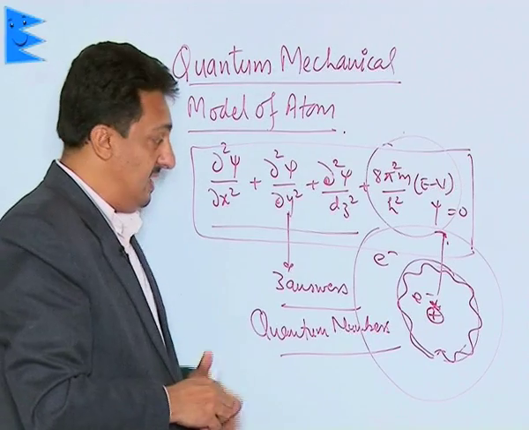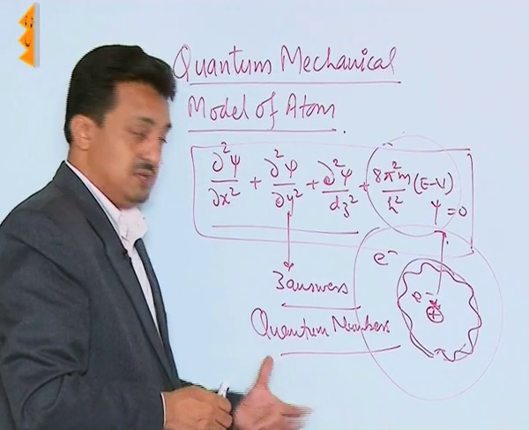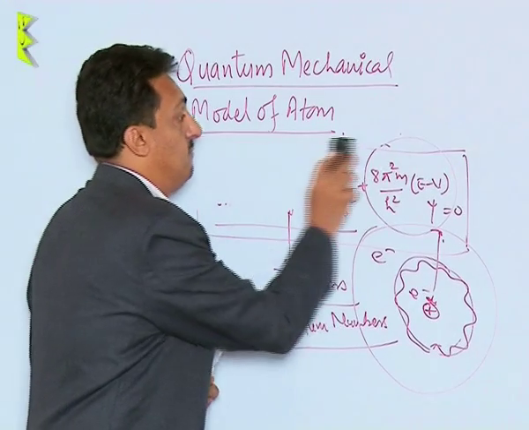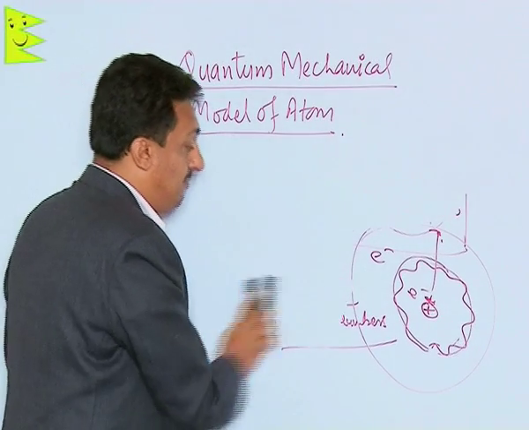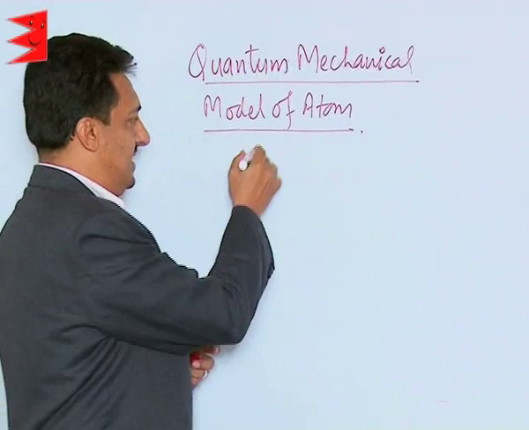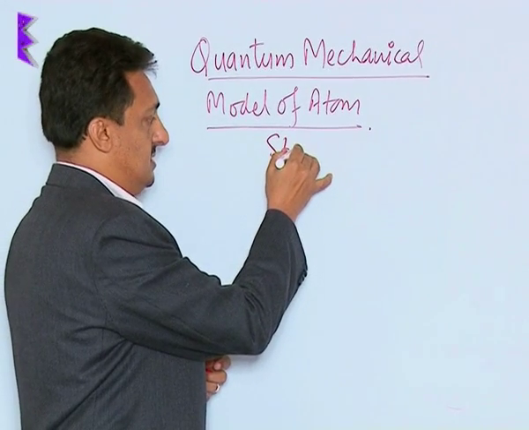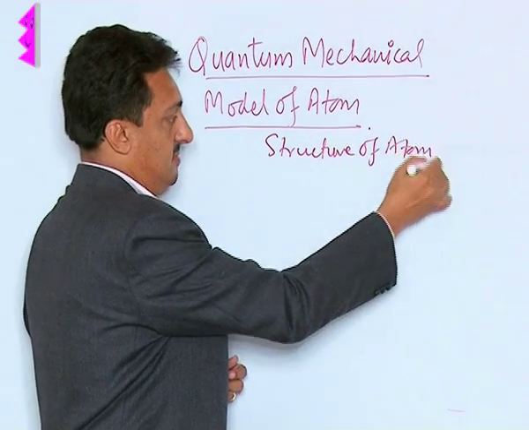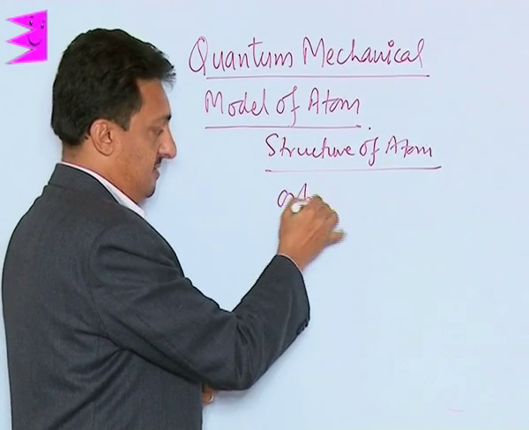And then on solving these quantum numbers, he gave us the concept of orbitals. So basically he divided the structure of the atom into three stages.